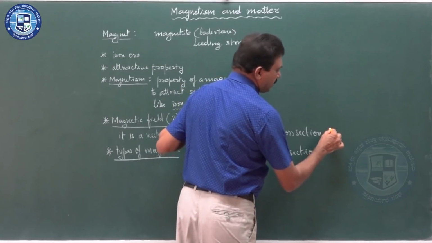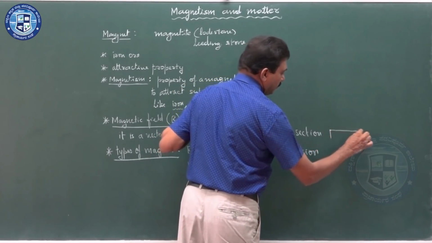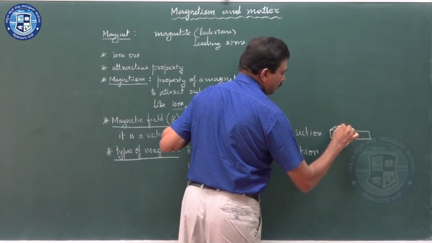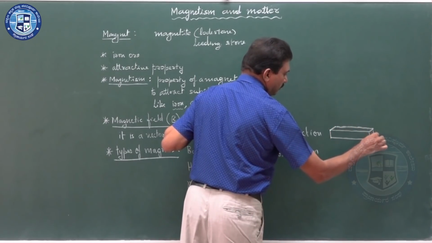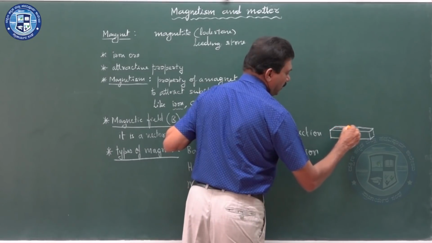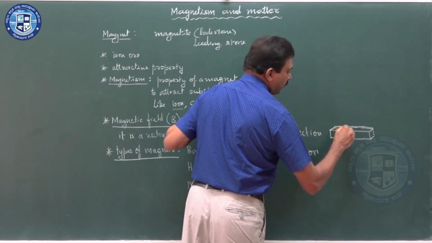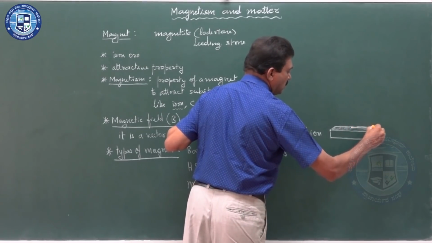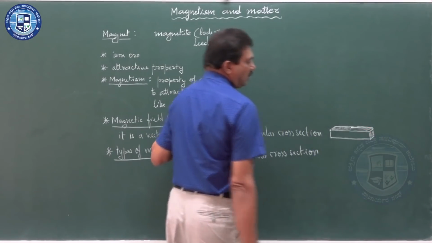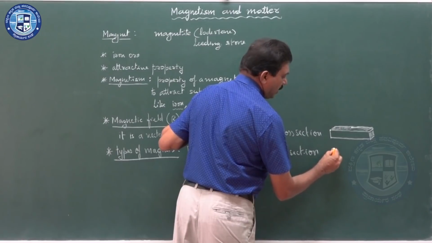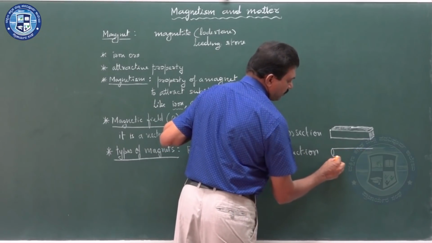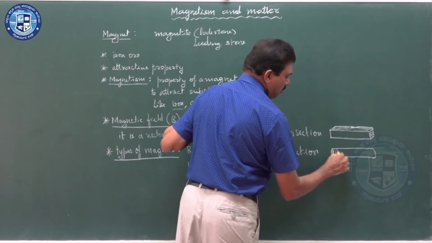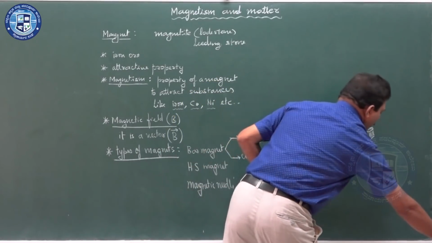Rectangular cross section magnets can be of this shape, and circular cross section magnets are in cylindrical shape.